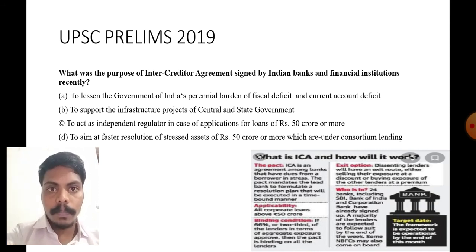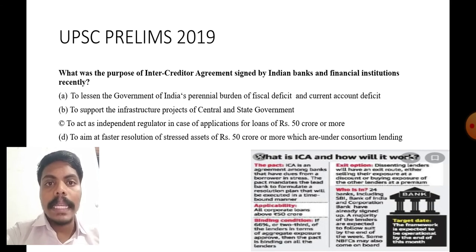Suppose a big customer or big party comes for a loan, suppose Ambani comes to a bank to borrow money, suppose 1,000 crores is required. Will one bank give that 1,000 crores? No, it forms a syndicate with other banks.